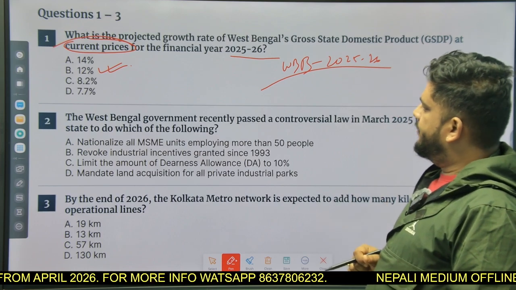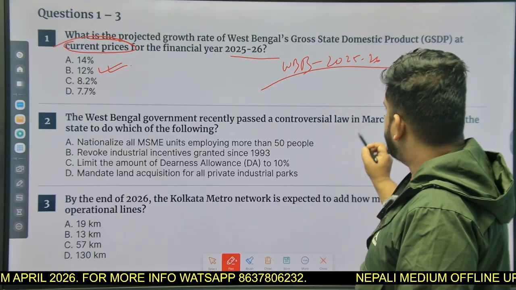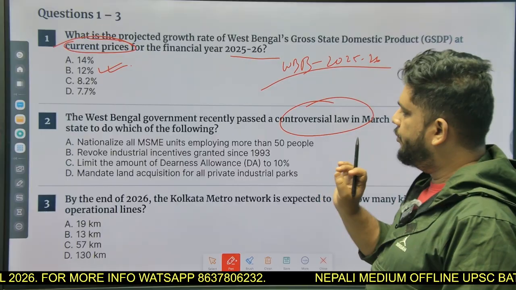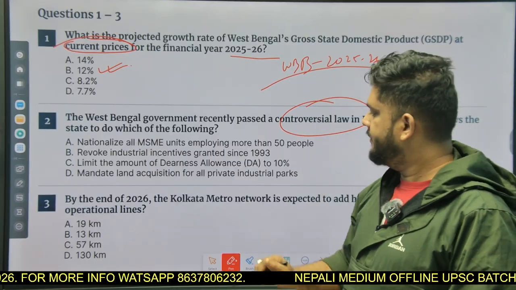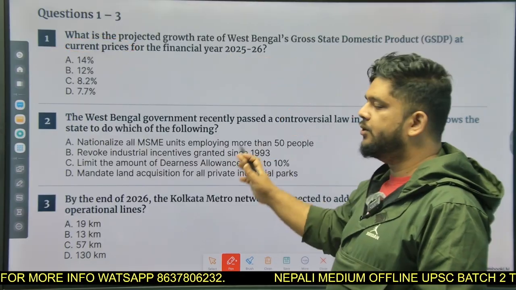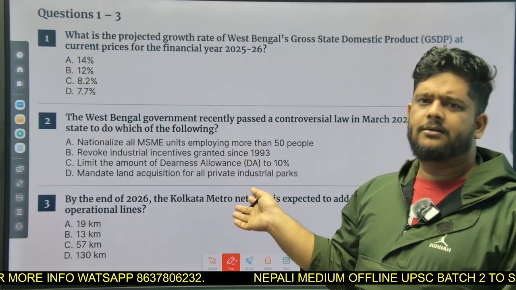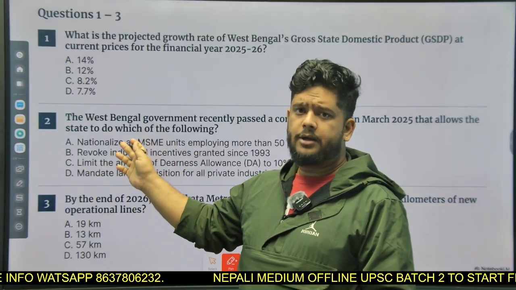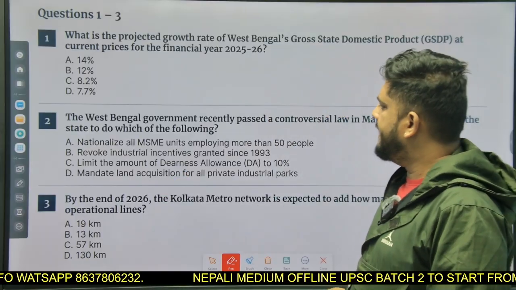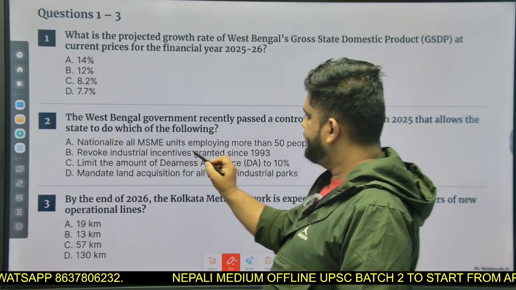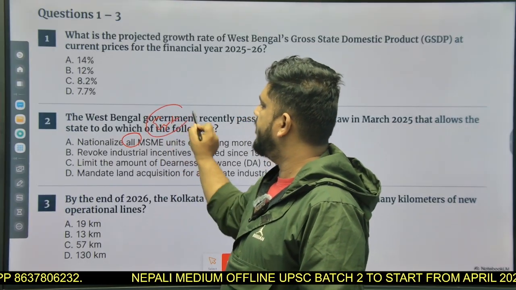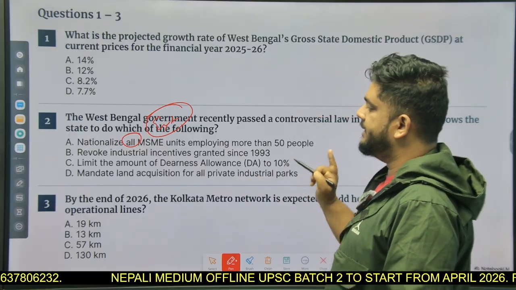The West Bengal government recently passed a very controversial law in March 2025 that allows the state to do which of the following. Even if you don't know the answer, we will eliminate the wrong ones from the given options. The first option is to nationalize all MSME. The word all here is extreme.